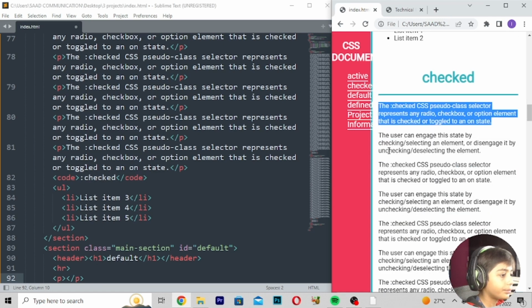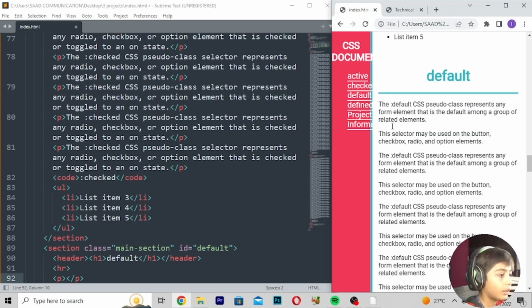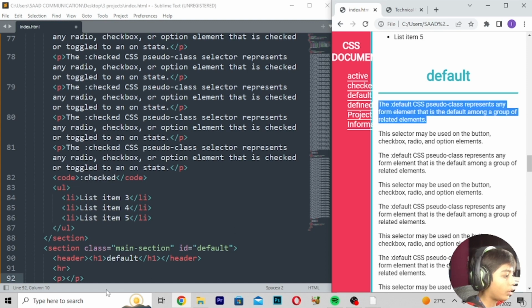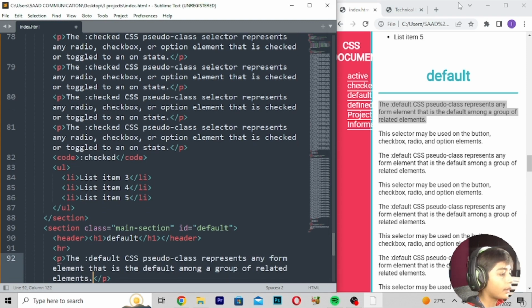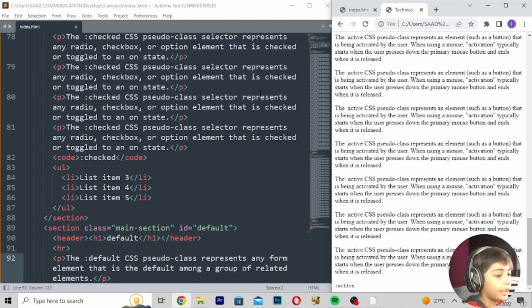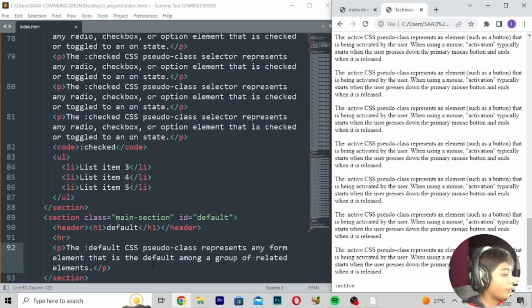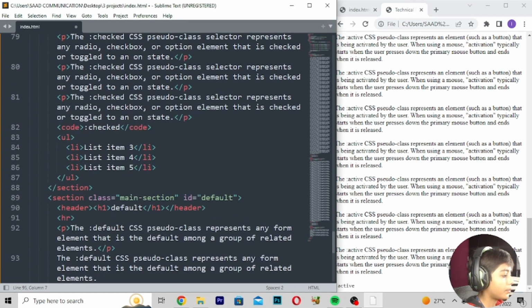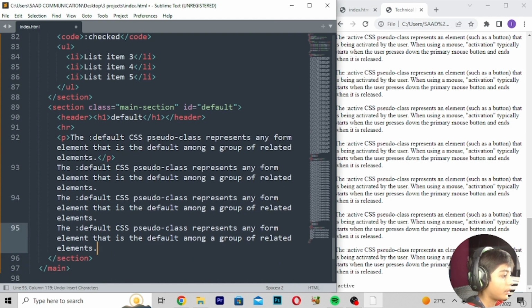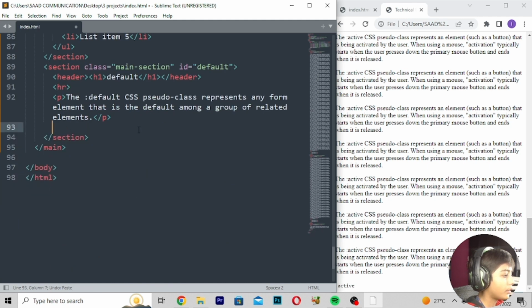Go here, copy it and paste it. You can paste it 115 times. Copy it. Paste.